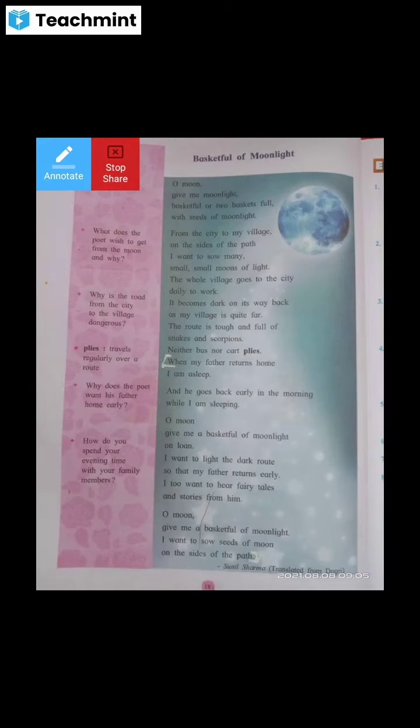When this poet Sunil Sharma is asleep, his father leaves home for the city, because he has to reach his job place or working place in time. And when the father returns from work late at night, at that time also the child is asleep.